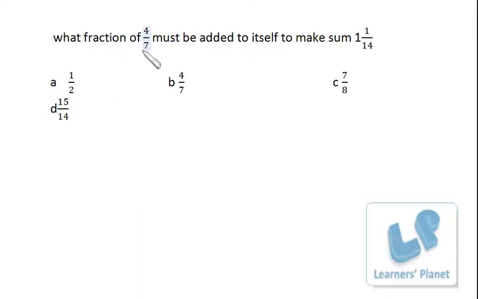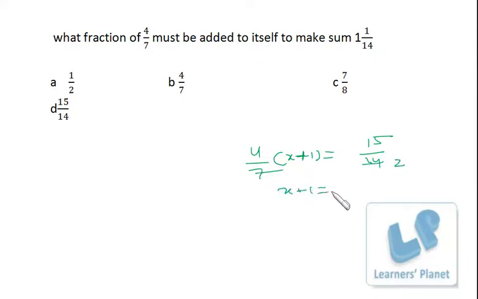Okay, what fraction of 4 by 7 must be added to itself to make the sum as 1 by 14, or I can say 15 by 14. So I assume x of 4 by 7 should be added to 4 by 7. So precisely what we are doing, 4 by 7 x plus 4 by 7, that means it is 4 by 7 (x plus 1), right?